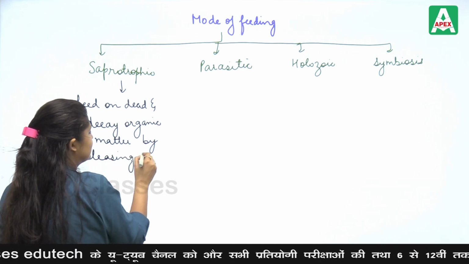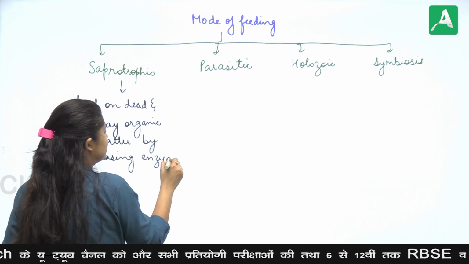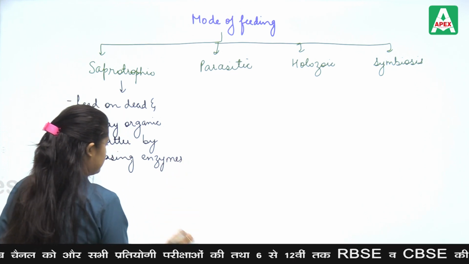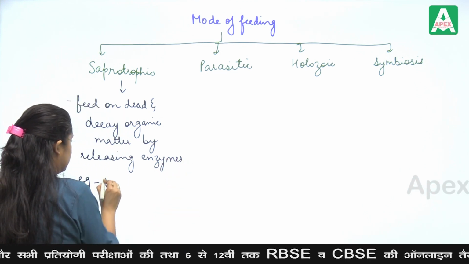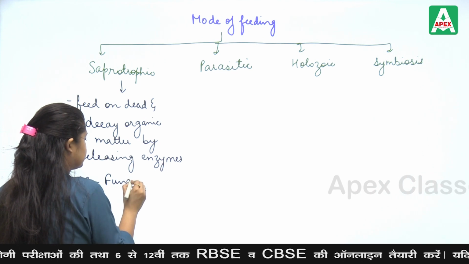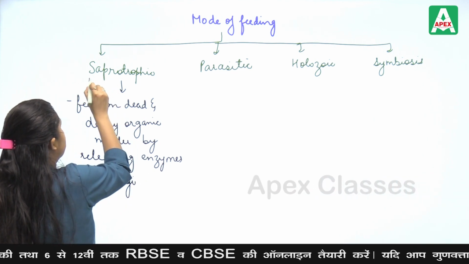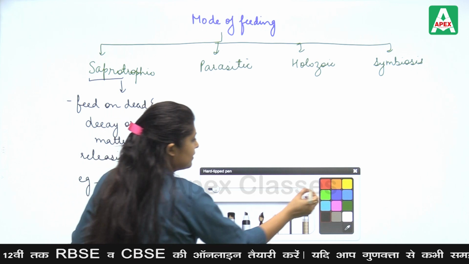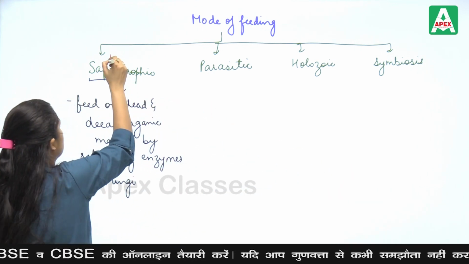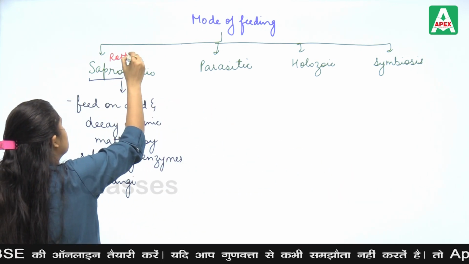For example, fungi. Here the word sapro means rotten. Sapro means rotten.